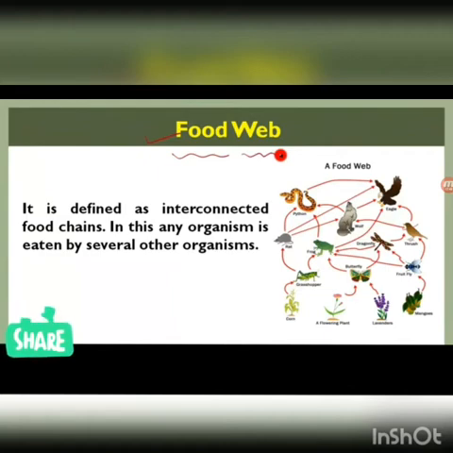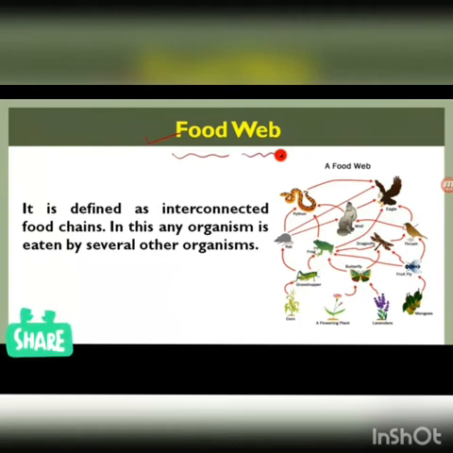In this diagram, you can see a plant or corn is eaten by a grasshopper. Now the grasshopper can be eaten by two animals, rat or frog, right? Now this rat and frog both can be eaten by a python here. Now this python can be eaten by an eagle. The rat can also be eaten by an eagle, right?